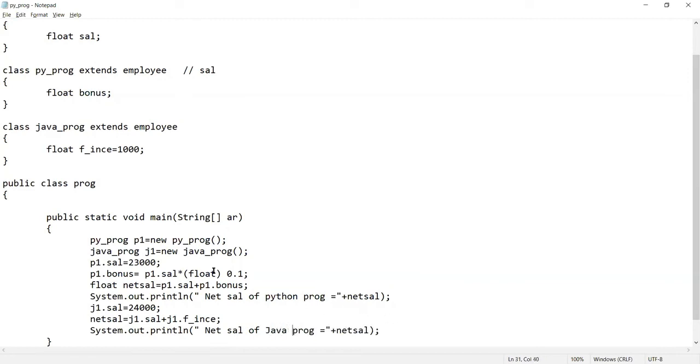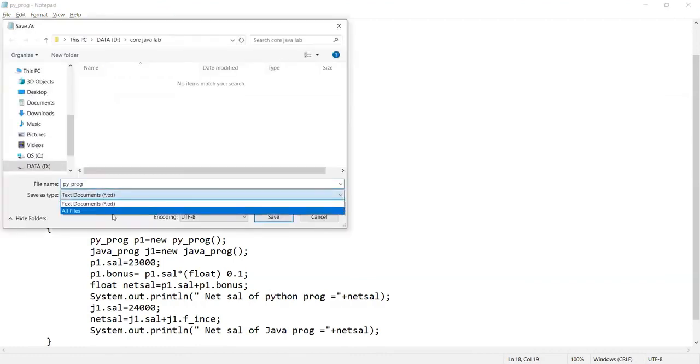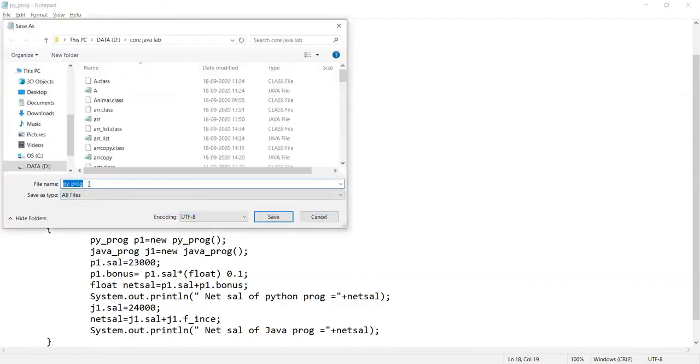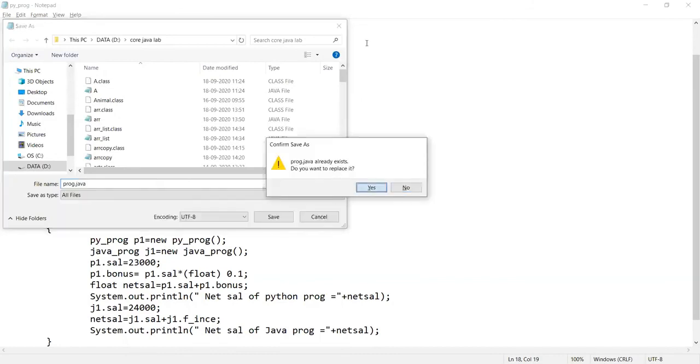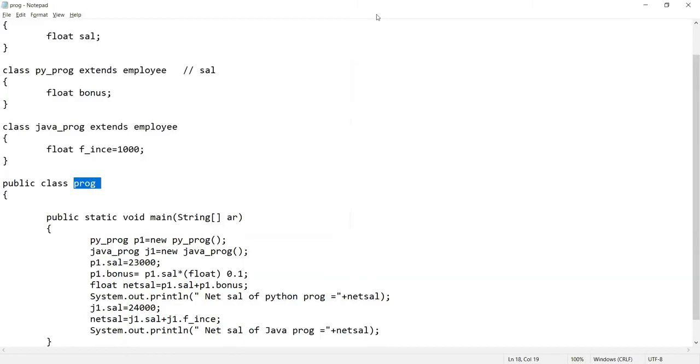Fine. Now, for which name we will save this program? We'll save the program with proc. Why? Because public static void main is being declared inside this particular class. So save as, now let's try to execute this program.